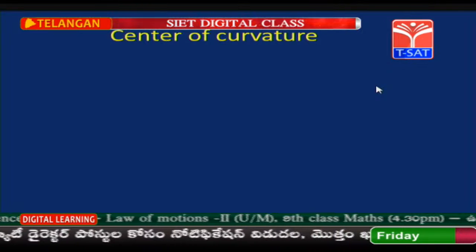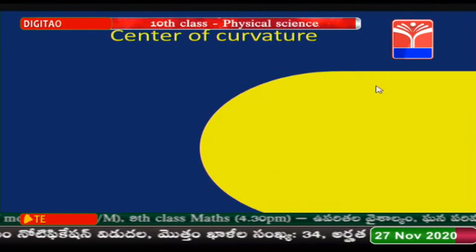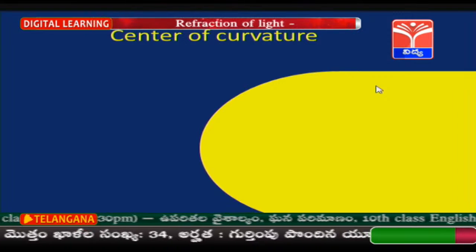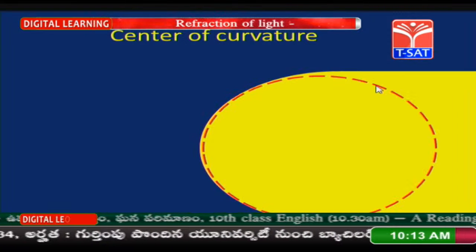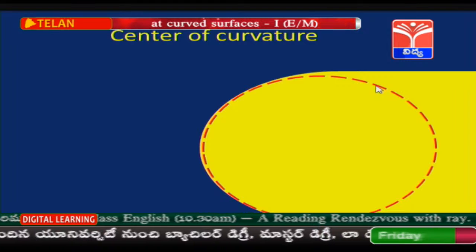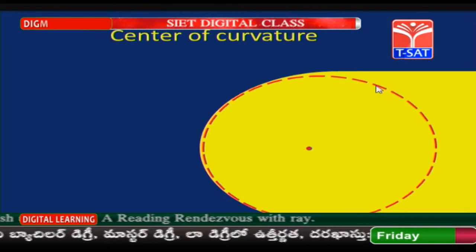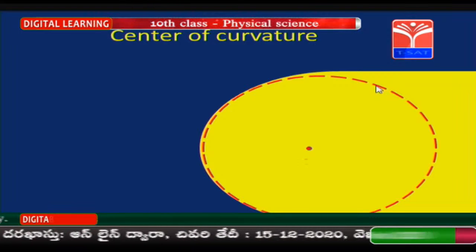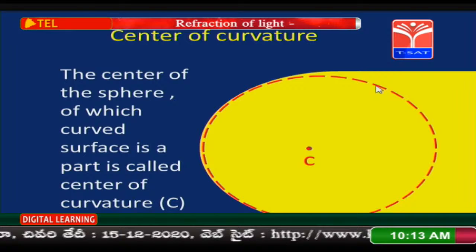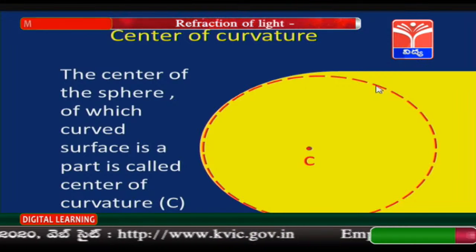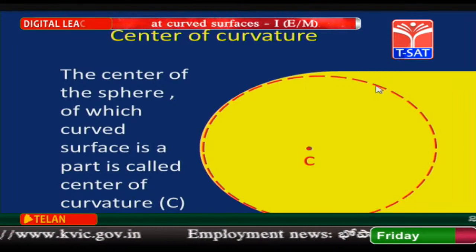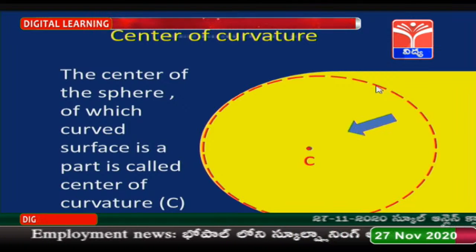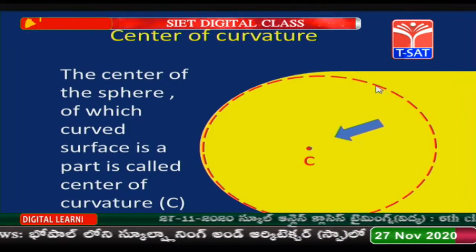Center of curvature. Children, see here, this is a curved refracting surface. This is actually a portion of a sphere. The midpoint of the actual sphere, of which the curved surface is a part, is the center of curvature. The center of the sphere of which the curved surface is a part is called the center of curvature. You can see this is the center of curvature. Now let us try to understand the remaining terms also.